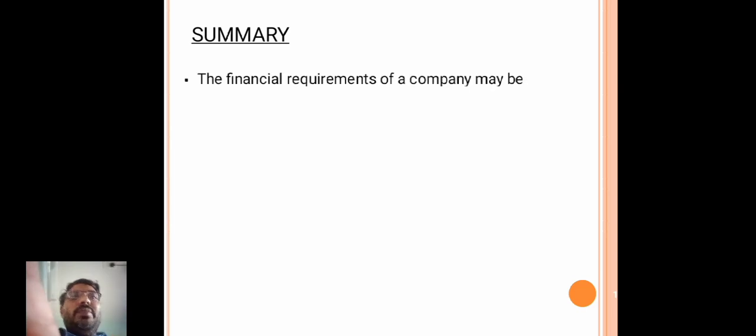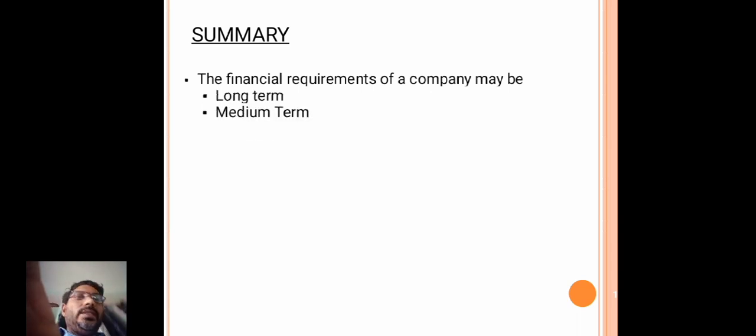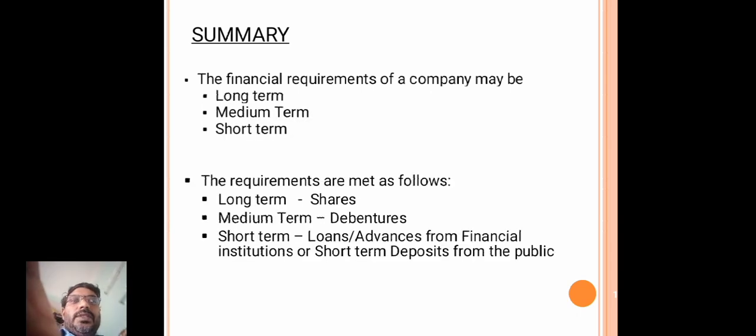So the next, summary. In this class we have learned the financial requirements of a company: long term, medium term, short term. Generally the capital is your fixed capital and working capital. Okay, so it is broadly classified into three different requirements: long term, medium term, and short term.